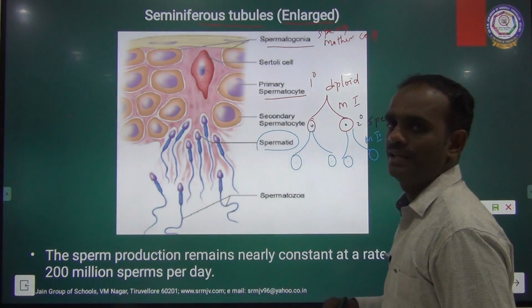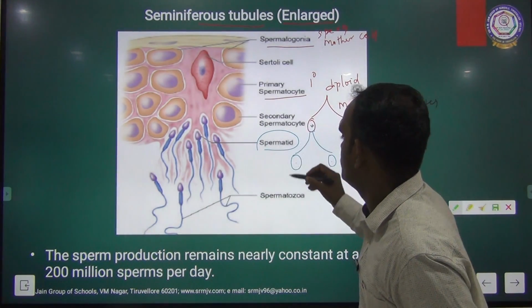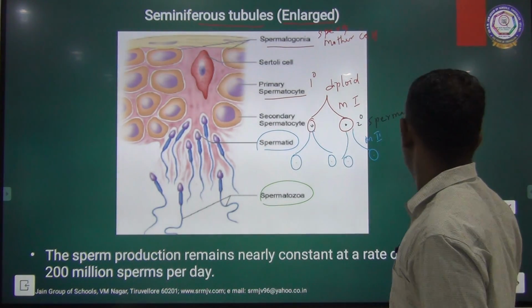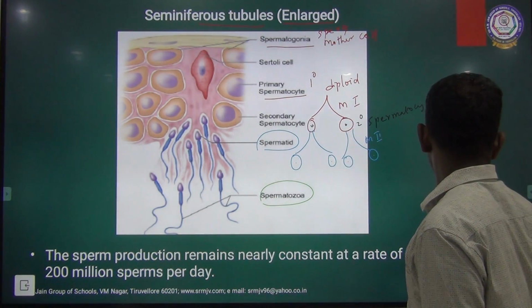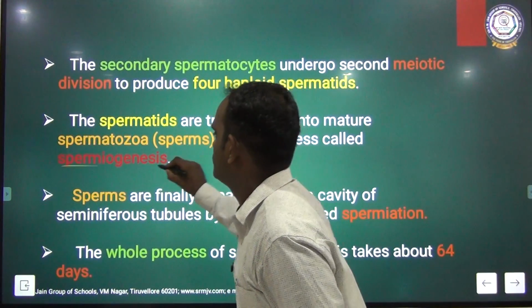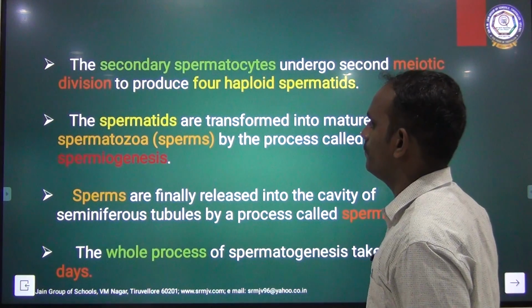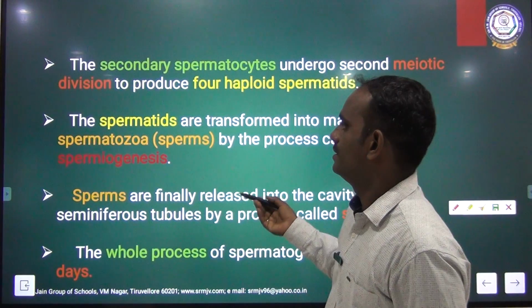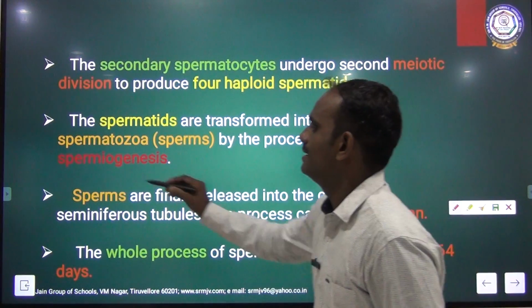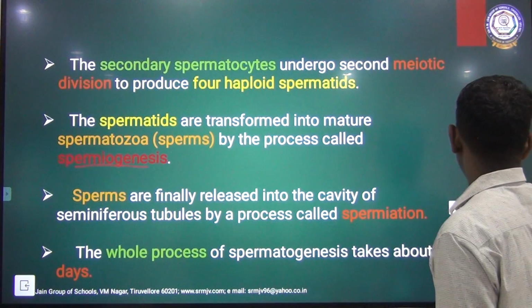After that, the process of conversion of spermatids into spermatozoa is called spermiogenesis. Clear, children? Yes.